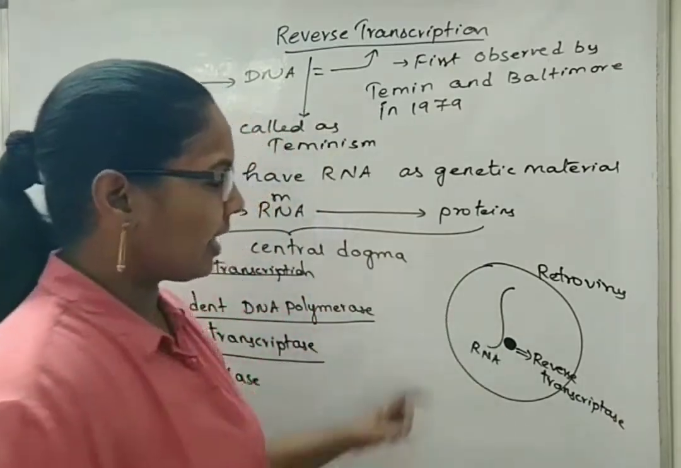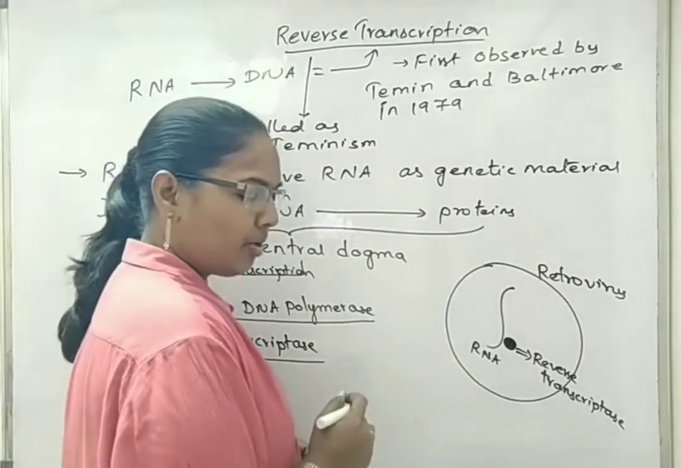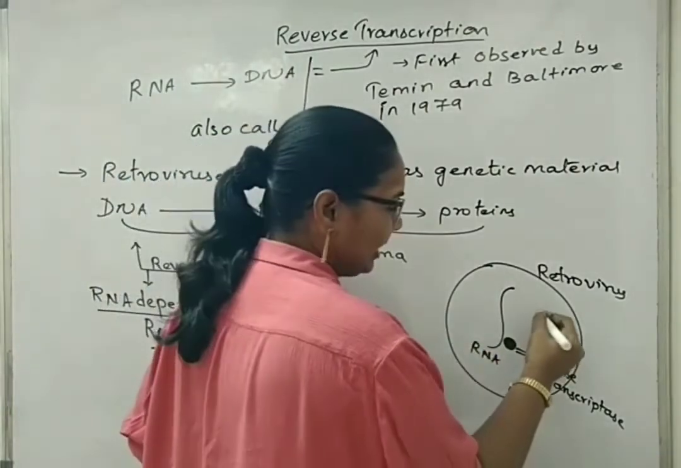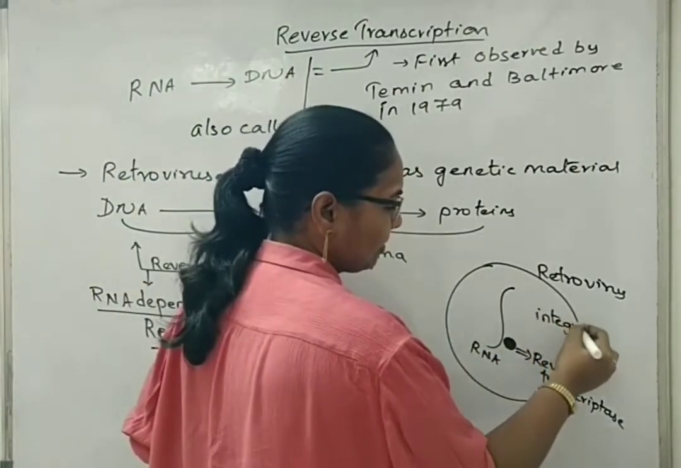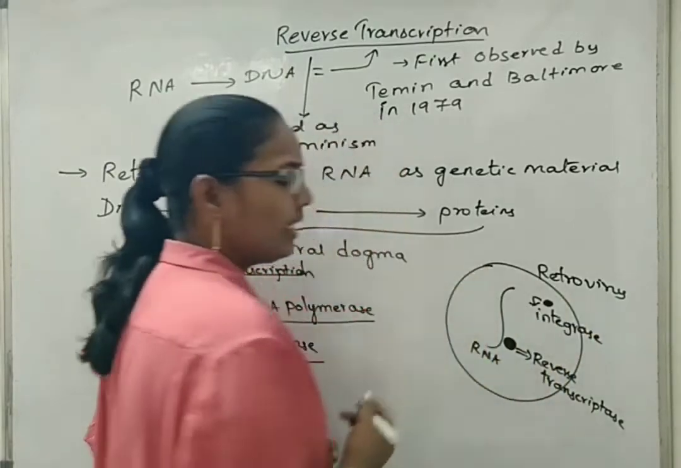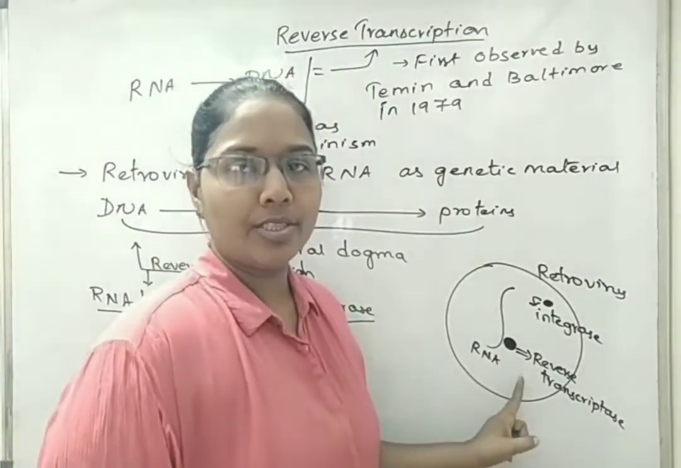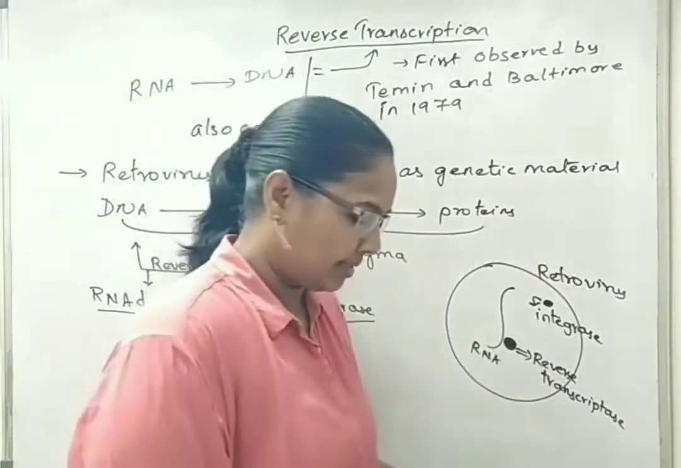The RNA-containing retrovirus also has another special type of enzyme that is called integrase. This enzyme is called integrase. So now we will see what functions are done by reverse transcriptase and integrase.